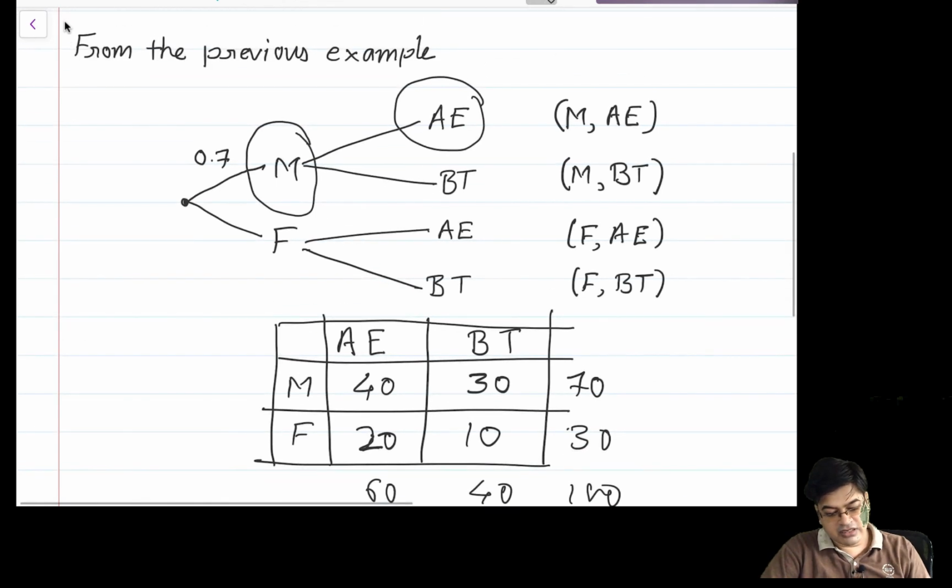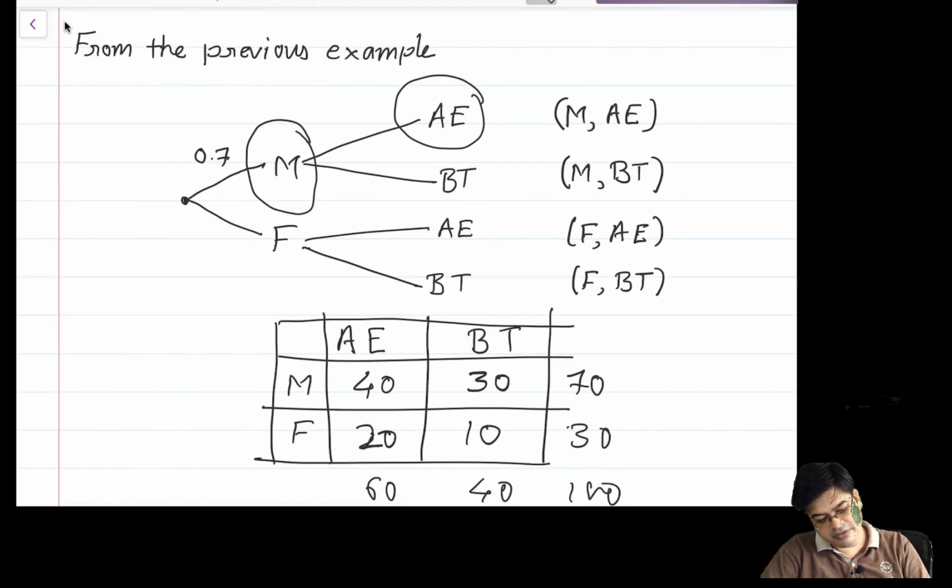So the probability that the candidate is male is 0.7. The candidate is female has probability 0.3. Now I am talking about this branch. Given that he is male, what is the probability that he is from AE?